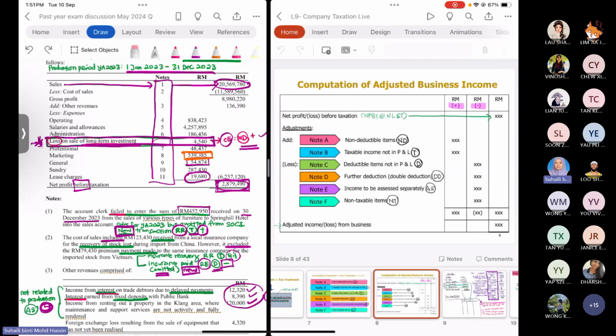Okay, for question number 2, insurance paid. You already made a payment, but you did not record it in the SOCI. Paid means expenses. Supposedly in the SOCI, when you pay, you minus. So since this amount is not yet recorded, you have to minus the amount in the minus column. 79,430.